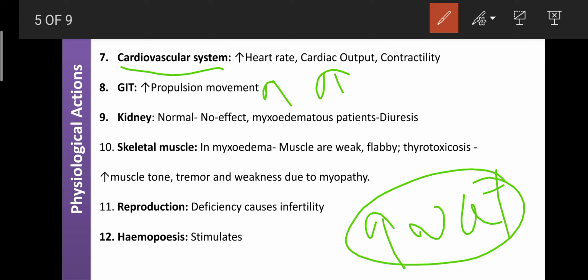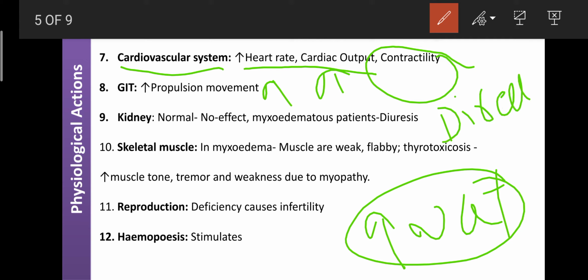And as well as due to accumulation of calcium, it causes contractility, that is nothing but contraction of the cardiac muscles. So here the increased heart rate and cardiac output account for the indirect actions of T3, and contractility accounts for the direct actions of T3. It means T3 on the cardiac system has indirect and direct action.